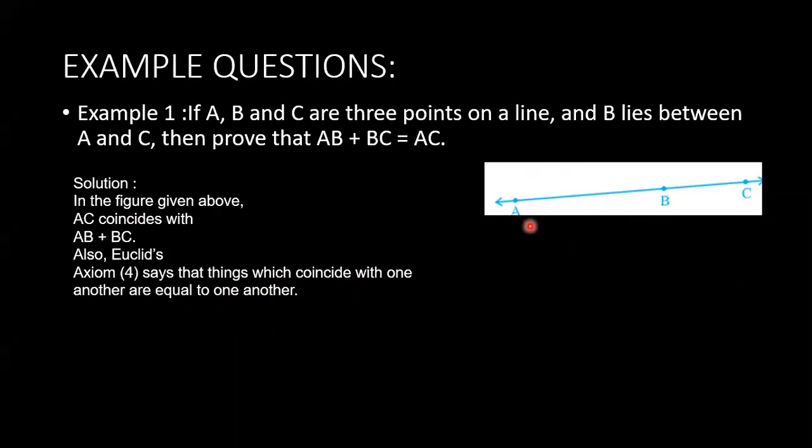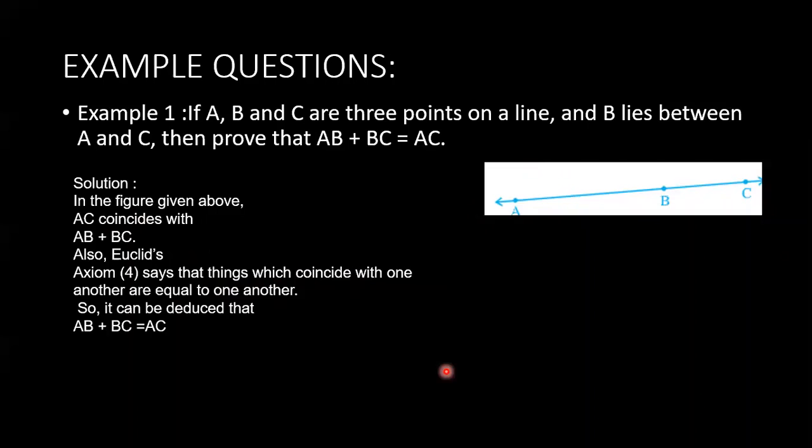Anyone have a doubt in this, children? So AB and BC is one line, and AC is one more line. If both coincide, we are getting the result, that is nothing but axiom 4. So we can deduce the result as AB plus BC is equal to AC.